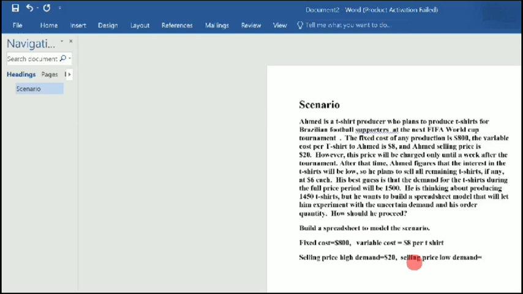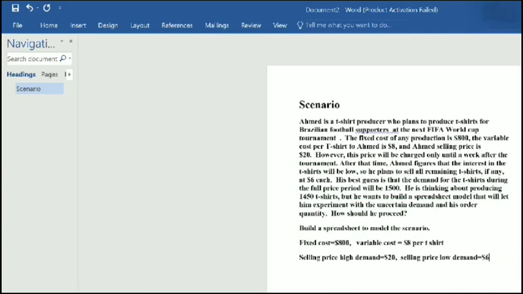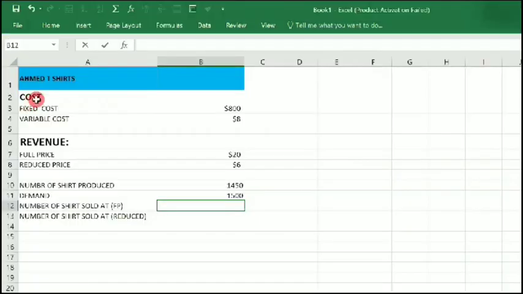So selling price at low demand is $6. Okay, $6, right? So we've been able to get all this information out. So now let's go to our Excel worksheet and start to input them. Let's start on the cost, with this Ahmed t-shirt as the header.